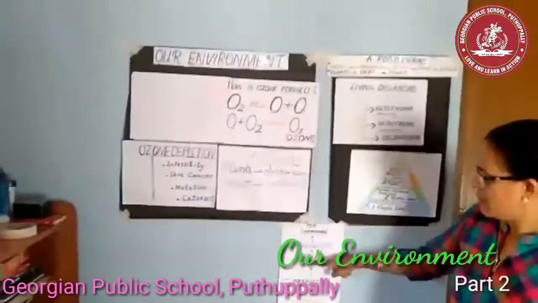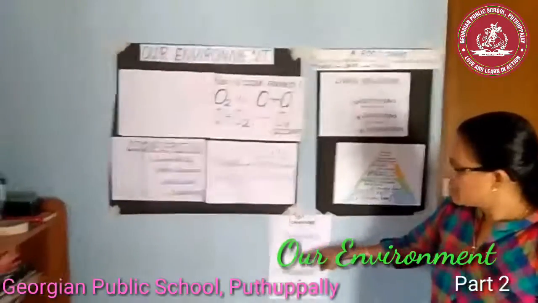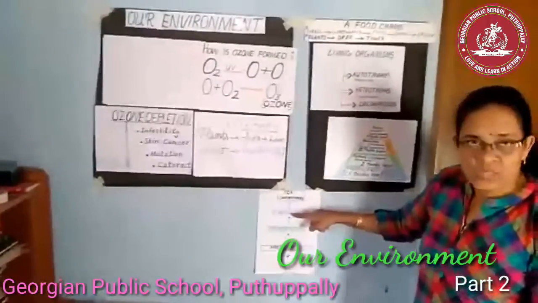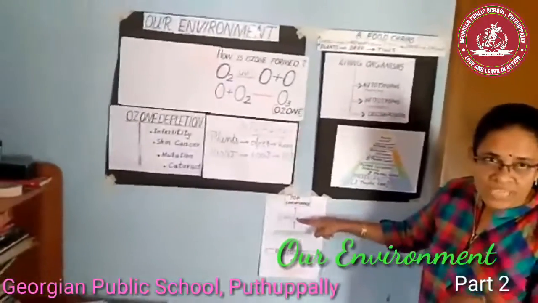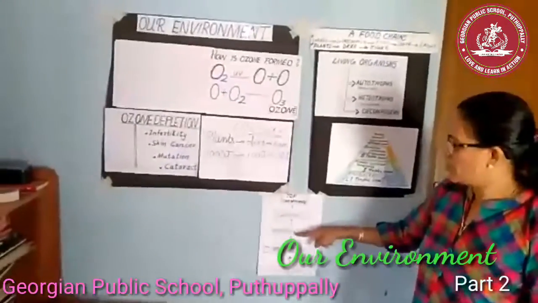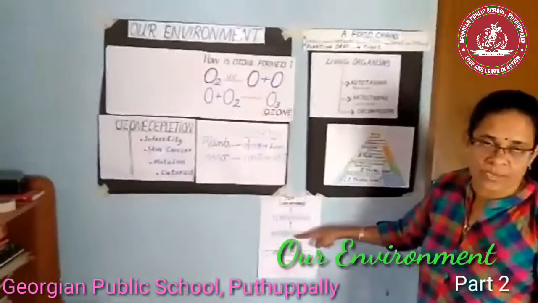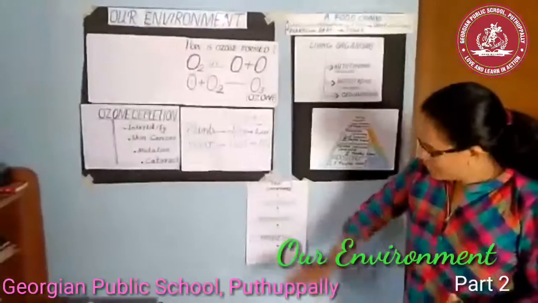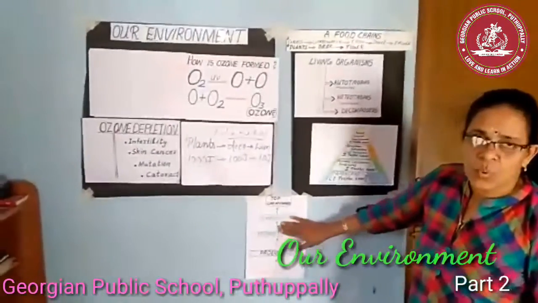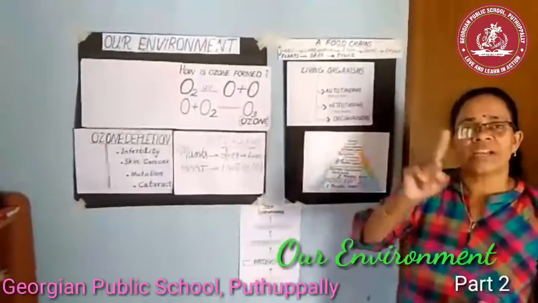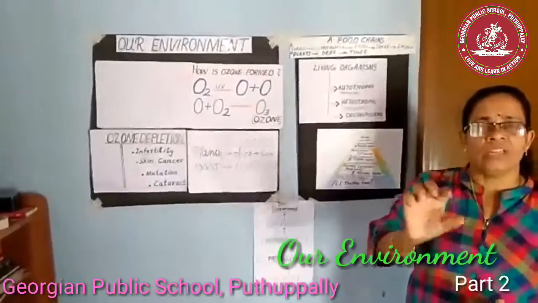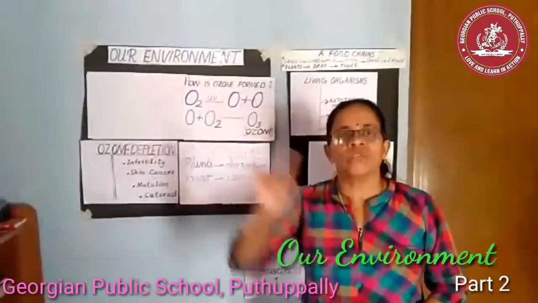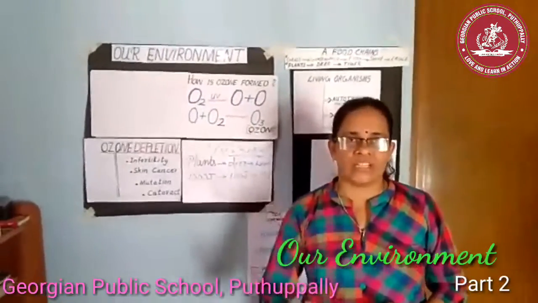Like that, the energy which is passed from the herbivores to carnivores will never come back to the previous trophic level. So, we can state that energy flow is always unidirectional. In a food chain, energy flow is always unidirectional.